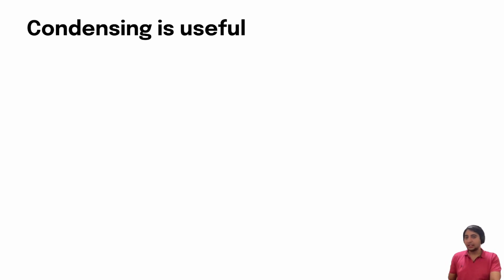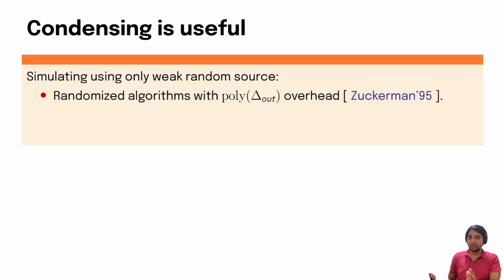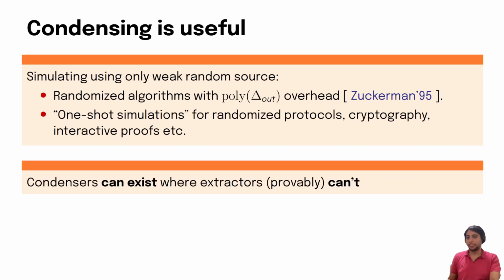We see that condensing is extremely useful. For instance, it allows us to simulate randomized computation using only a weak random source. For instance, David Zuckerman showed that we can simulate randomized algorithms with polynomial in the output entropy gap overhead. Similarly, we can do one-shot simulations that arise in randomized protocols, cryptography, interactive proofs, and much more with access to only a weak random source. And most importantly, condensers can exist where extractors provably can't.